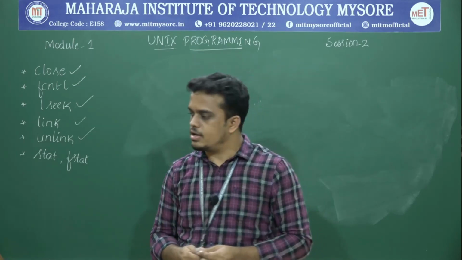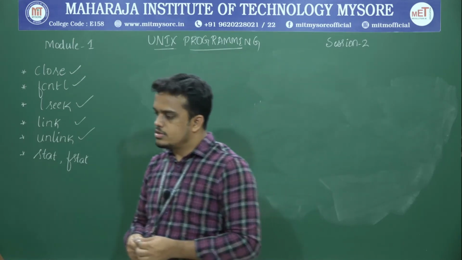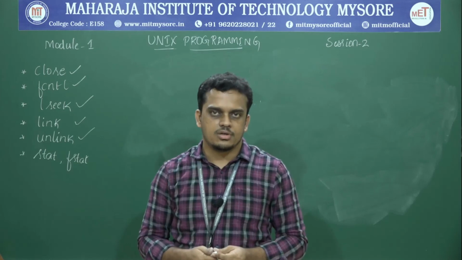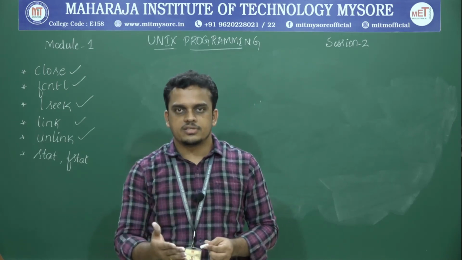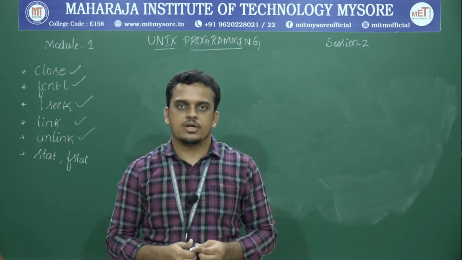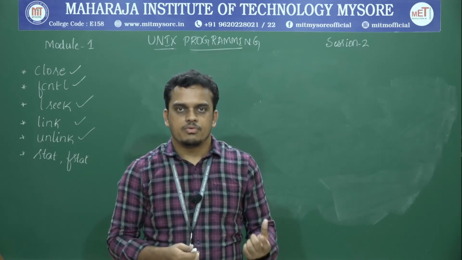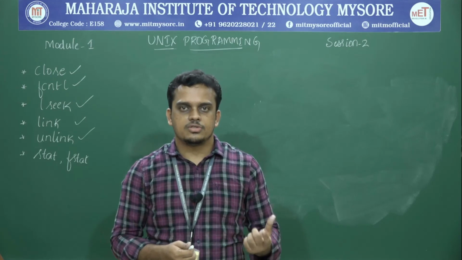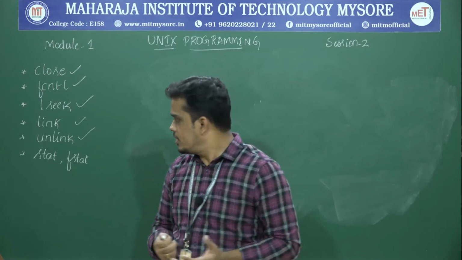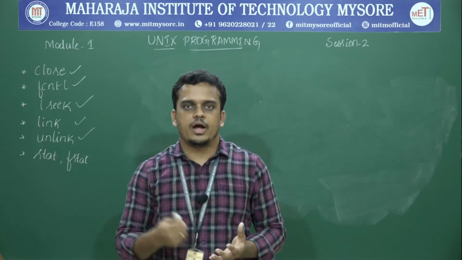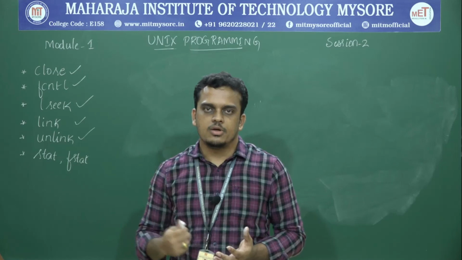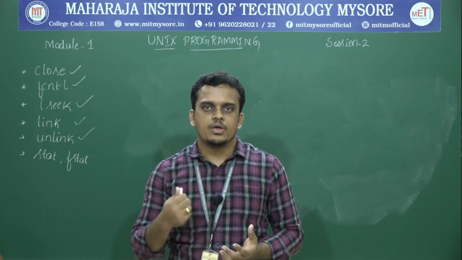Okay, so stat and fstat are the APIs with the help of which you can check or query file attributes. We are pretty sure what exactly a file attribute is. It is all about the file description. So these attributes correspond to that particular file, which may stand for the file type, file inode number, file system ID, user ID or group ID. All this information is a part of the file attributes, and if you want to check the attributes of any particular file at any point of time, that can be done with the help of the APIs called stat and fstat. Both stat and fstat are used for the common operation.